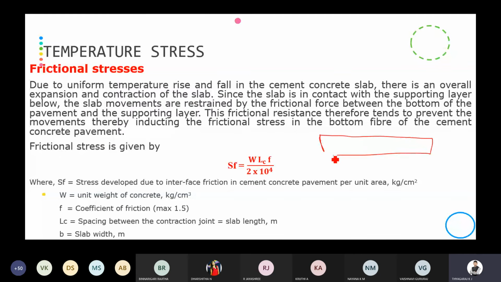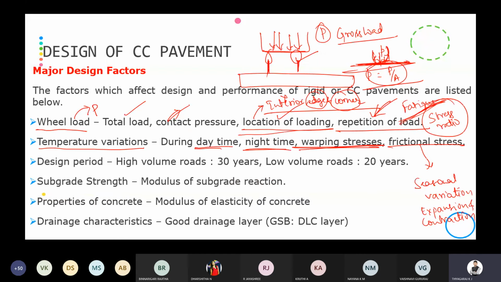If you consider the cement concrete slab, below that the aggregate layers will be there. Sometimes the slab will expand by increasing its size, so the frictional stresses, that is SF, are going to develop here. When the slab contracts, again the frictional stresses are going to develop. That is, a frictional force will be developed between the slab and the aggregate layer, because of the contraction and expansion. This is the one point you have to remember.